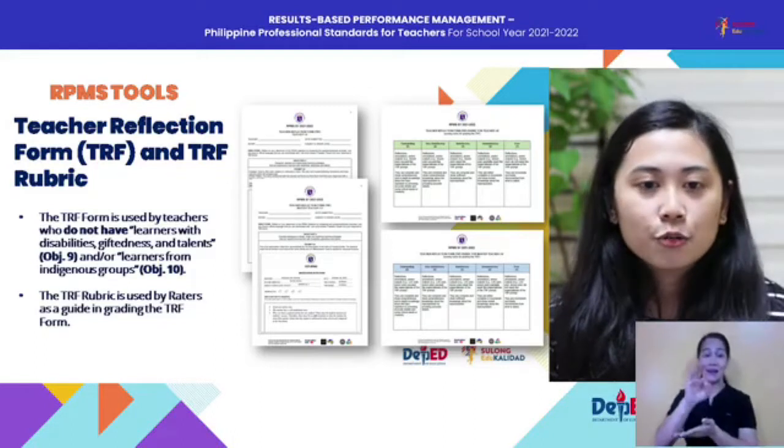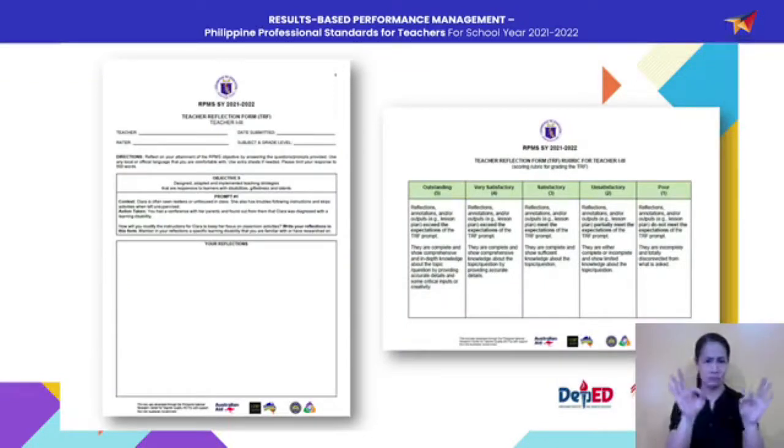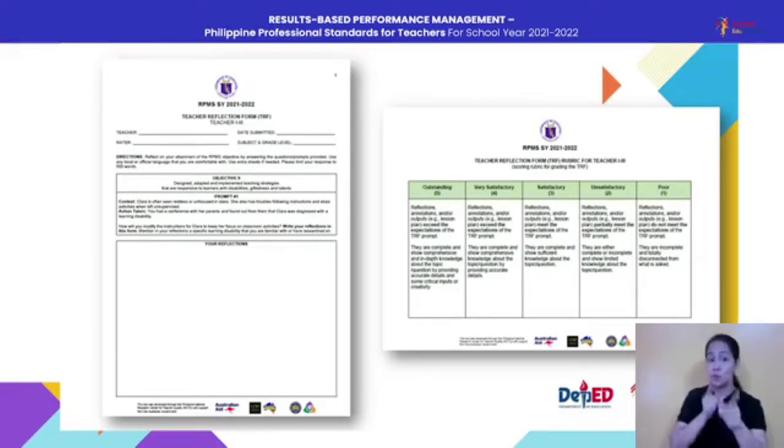So let's take a closer look at each of the forms. On your left, you have the teacher reflection form. You will notice that on top of it, it will require you to answer some details: your name, the name of your rater, the date you submitted this form, and the subject and grade level that you are teaching. At the bottom of that information, you have the directions on how you will answer this reflection form. You can see the objective that the form is referring to, and below the objective is the prompt or the scenario on which you will base your reflections.